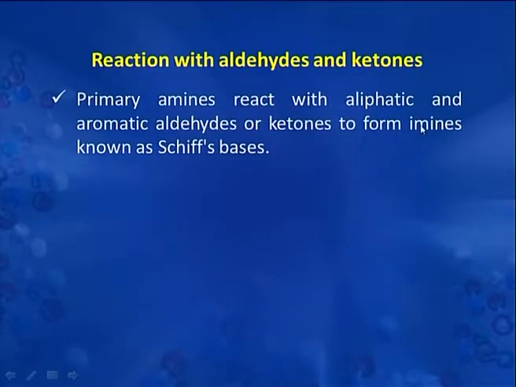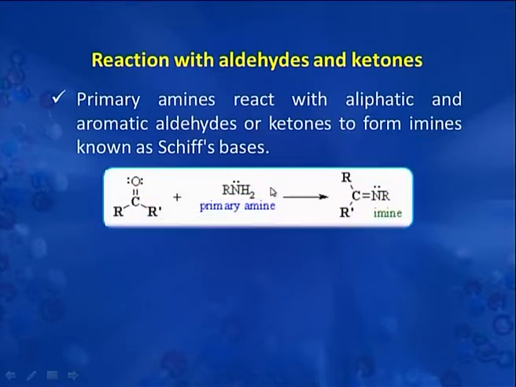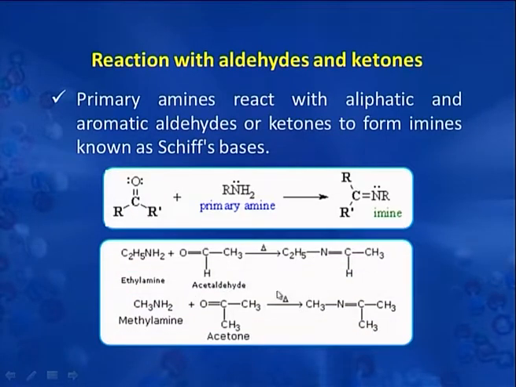Now the reaction of amines with aldehydes and ketones. Primary amines react with aliphatic and aromatic aldehyde or ketone to form imines which are also known as Schiff's bases. This is the aldehyde or ketone reacting with primary amine to give imines. Here in this example you can see that this is ethylamine reacting with ethanal or acetaldehyde, formation of Schiff's base takes place. Here again instead of aldehyde we are using acetone and then a Schiff's base is generated here also.